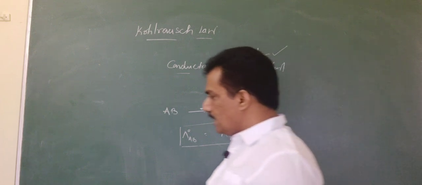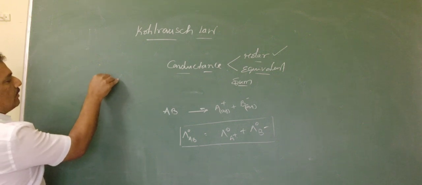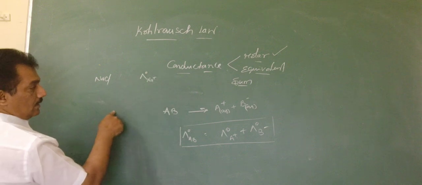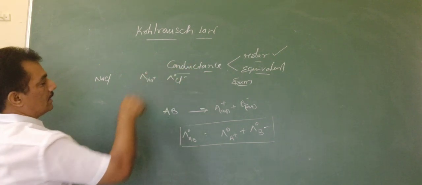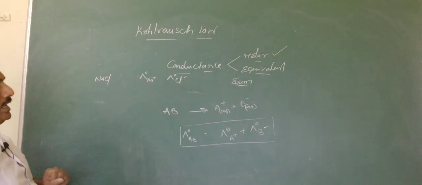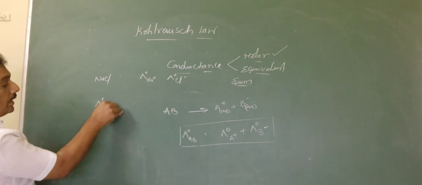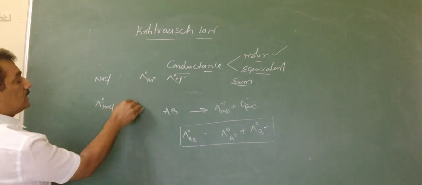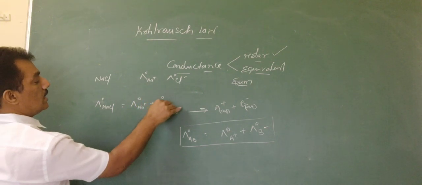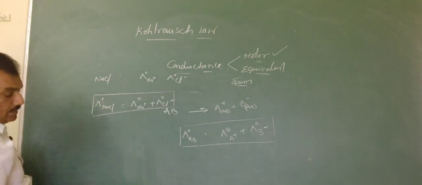Let me give one example for this. Say for example NaCl is given, where the Na plus ionic conductance and the Cl minus ionic conductance are given. And now if they ask for the conductance of NaCl, by default it is nothing but the NaCl molar conductance, where we are just combining the Na plus and Cl minus. This is the conductance, that is nothing but molar conductance.